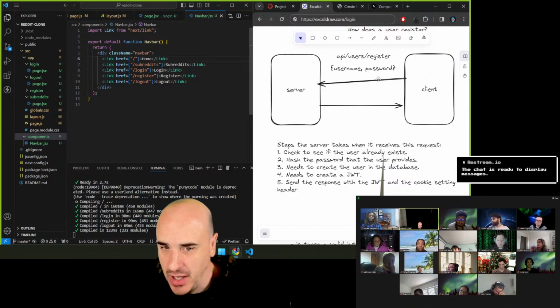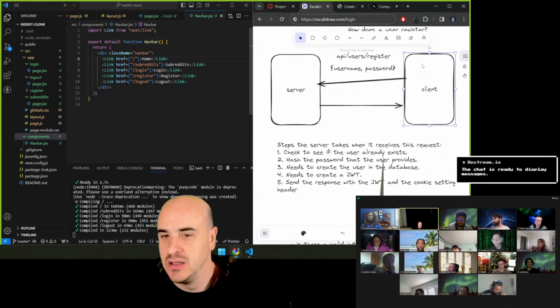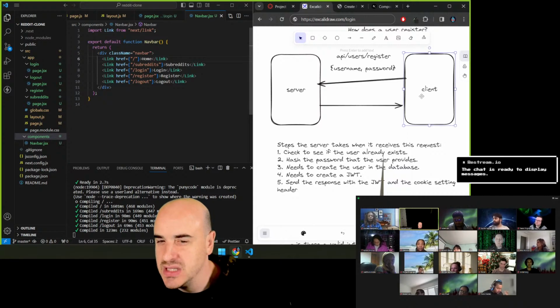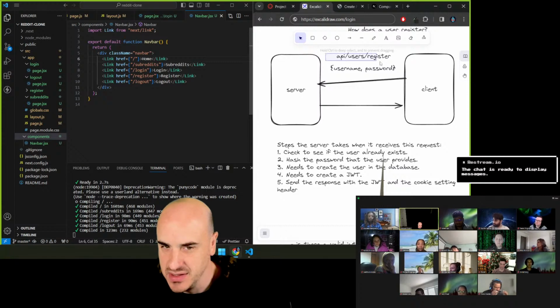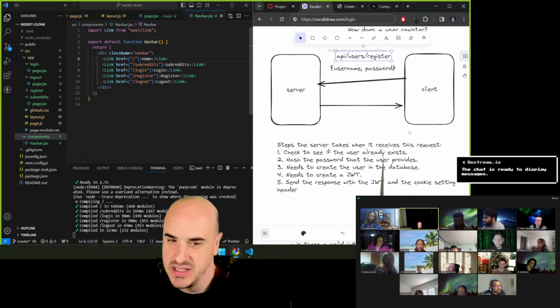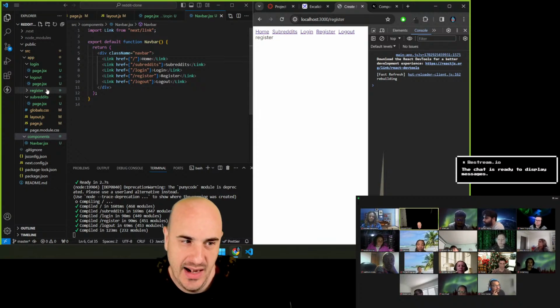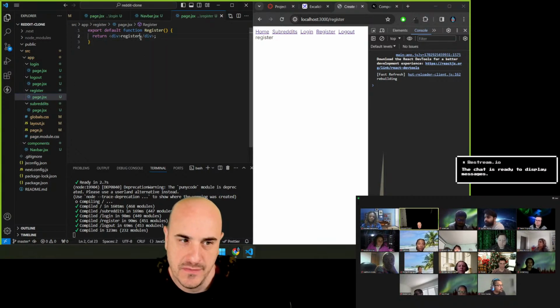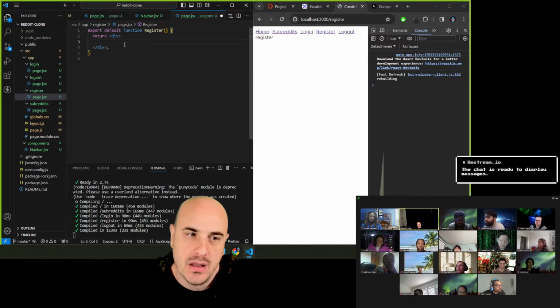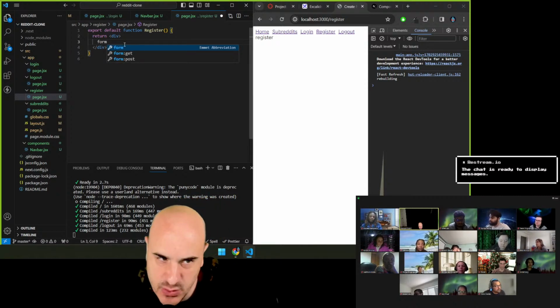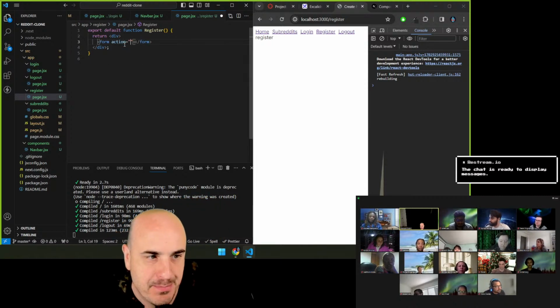But for lecture, we are going to start on the client side of this problem. So what do we need to build so that the client is able to send this request to the server? We need to build a form. Yes. So in register here, we need to build a form. Let's go ahead and knock this out, and this will be the last thing we do for lecture today.